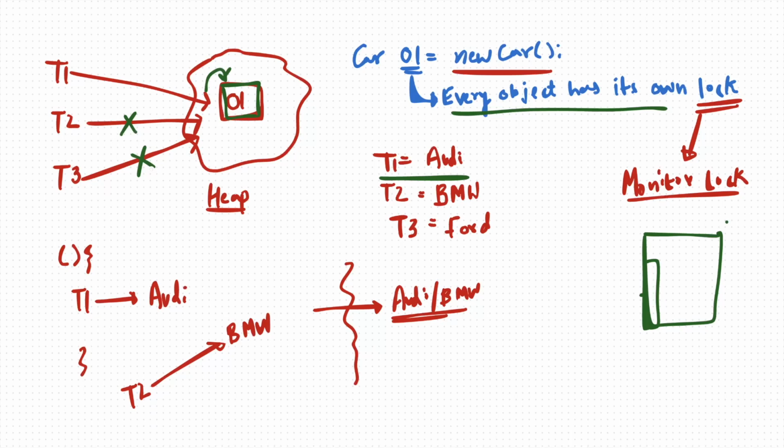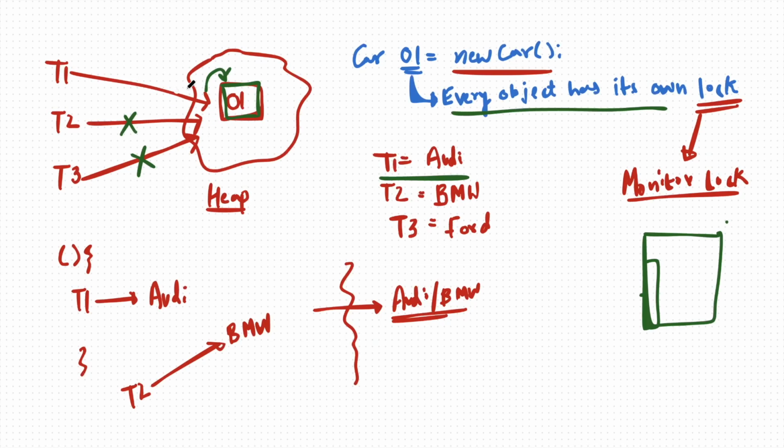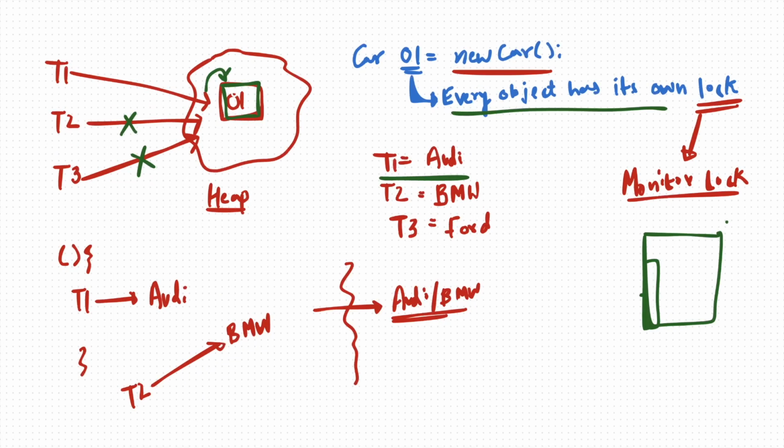Now there are the concepts of wait and notify. Since T1 is acquiring a lock, a new problem can arise. To solve that problem, we have wait, notify and notify all. So where do we start? We started from the initial problem: in a multi-threading environment, anybody can access and change the value. To solve that problem, we introduce the concept of lock. Now with locks, there is a new problem, and let me explain the new problem.